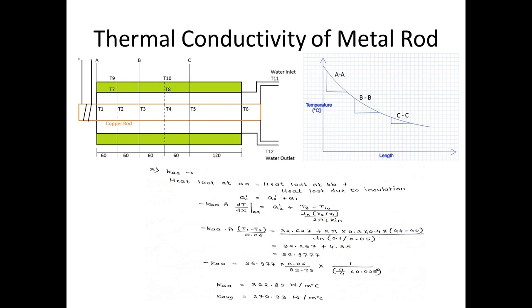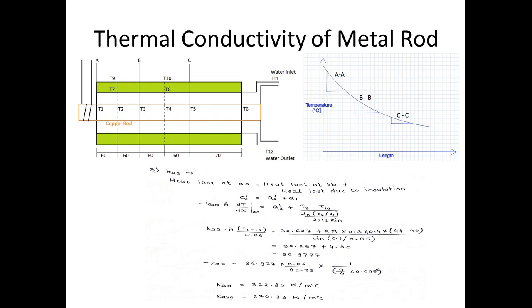To calculate the heat lost at section A, we require the slope of change in temperature with respect to length, and that slope we can calculate with the help of the graph. After putting all the values in the energy balance equation, we get the thermal conductivity of the rod at section A is equal to 322.83 watt per meter degree Celsius.